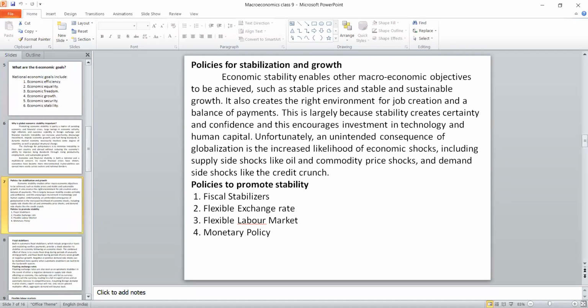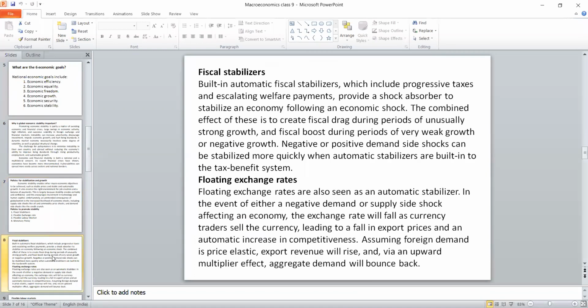The first one, we start with fiscal stability. How to maintain the economy through fiscal measure: a proper tax system will definitely improve the economy because it will escalate the welfare of the nation. If the tax system is proper, we never face any economic shock like price fluctuation, and all these things will not happen once we have a proper tax system.